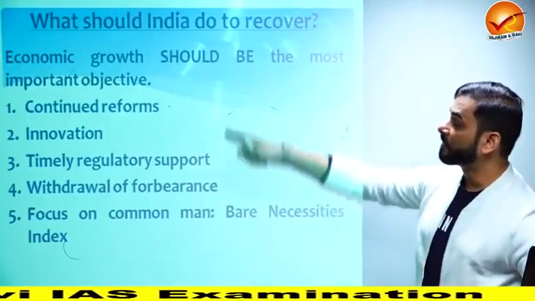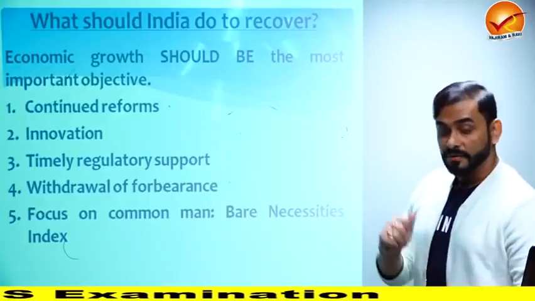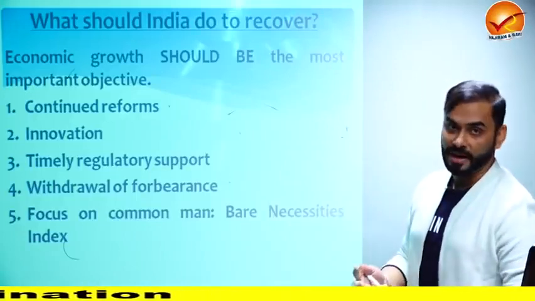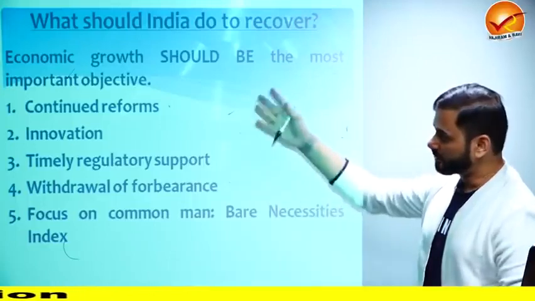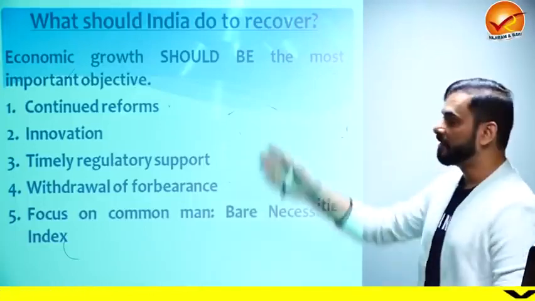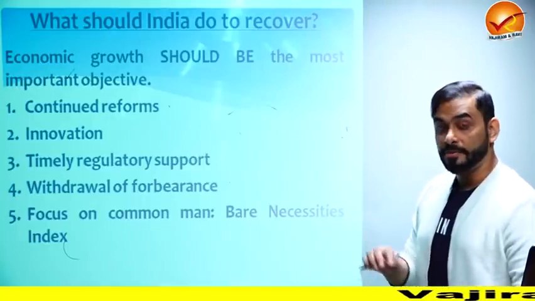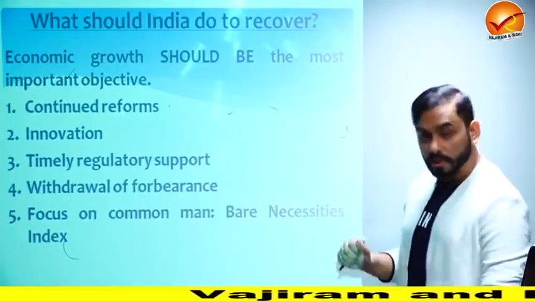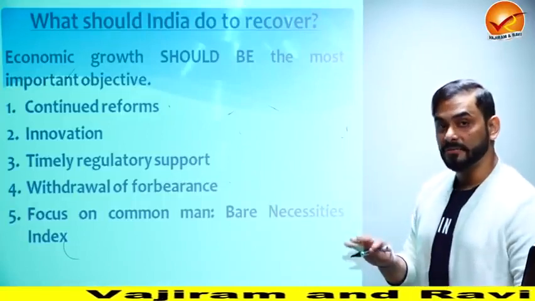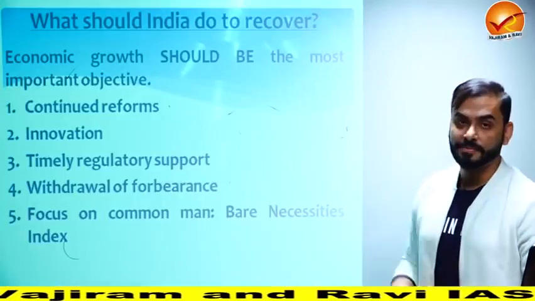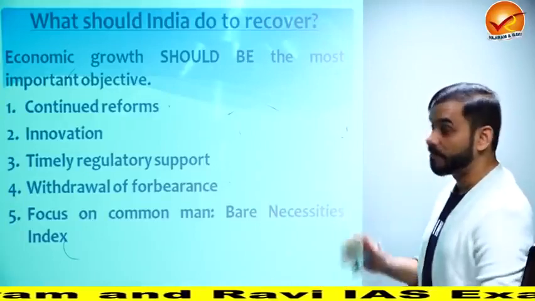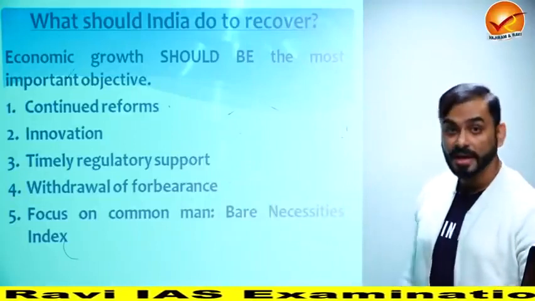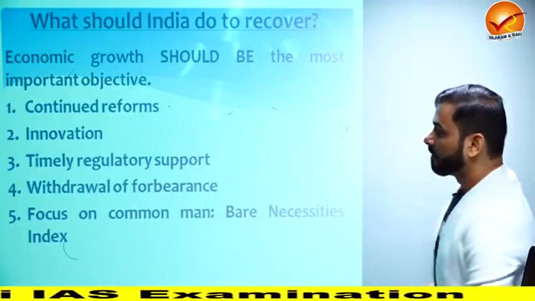Continued reforms, which means reforms should continue. One of the reforms that all of you would have heard of is the Atmanirbhar Bharat scheme or package. Those kinds of reforms, they're saying, should continue. Innovation: ultimately vaccines or anything depend upon R&D and innovation, so innovation should continue. Then timely regulatory support. If a particular sector, for example MSMEs, or the poor section of society, or migrant workers need support, the Government of India should give that support in time. That is very, very important. Now, withdrawal of forbearance.